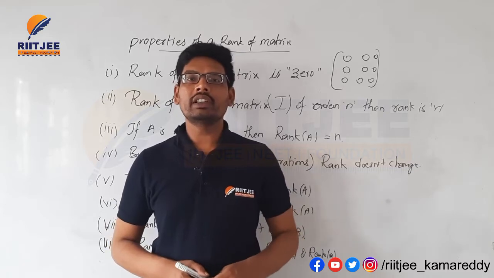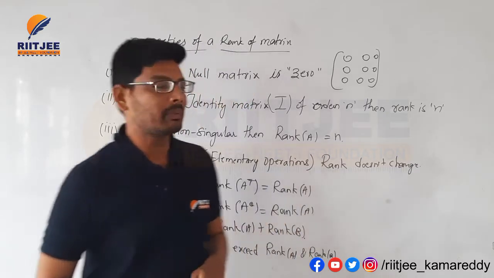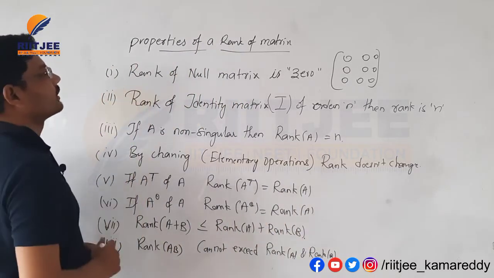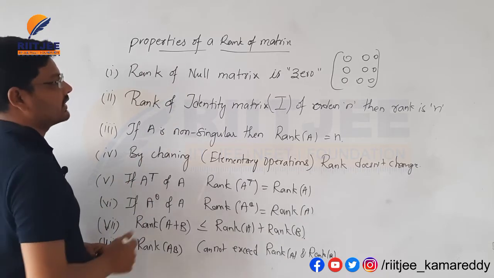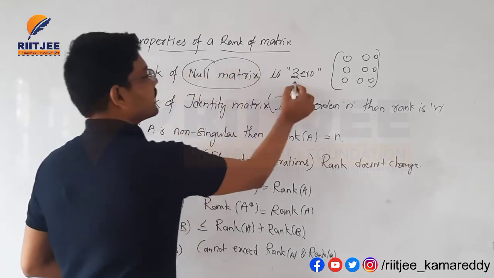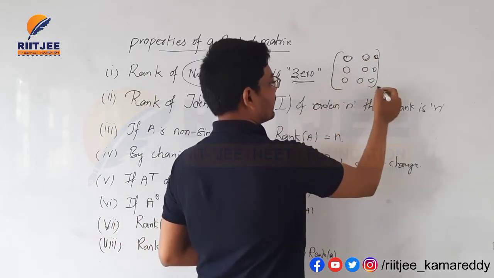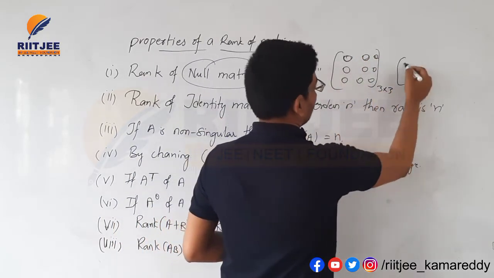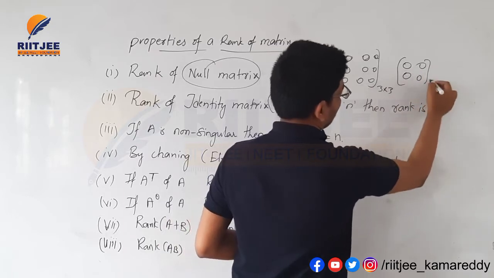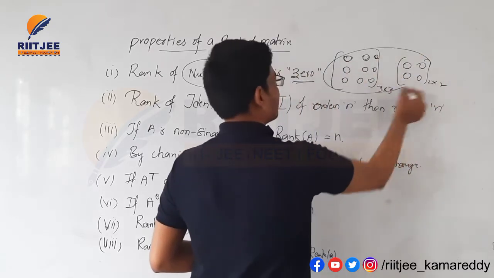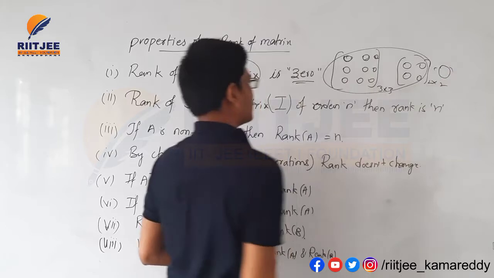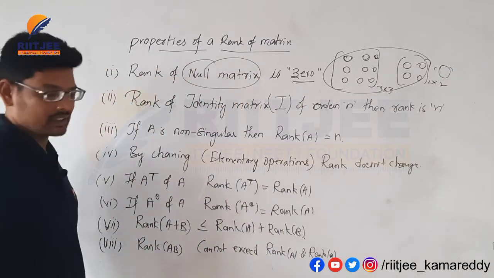Here we need to discuss some properties of the rank of a matrix. The first one: the rank of a null matrix is 0. If you take any null matrix, 0, 0, 0, of 3 by 3 order or any 2 by 2 null matrix, here always the rank is 0. Directly we can say the rank of a null matrix is always 0.